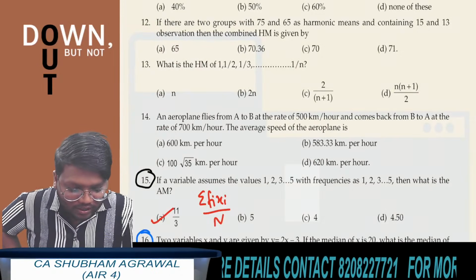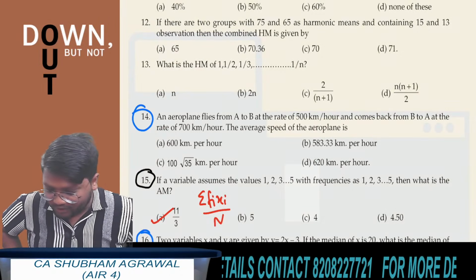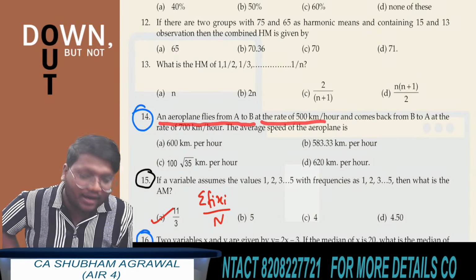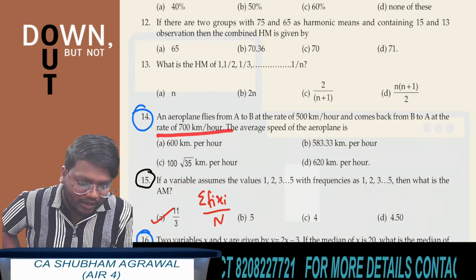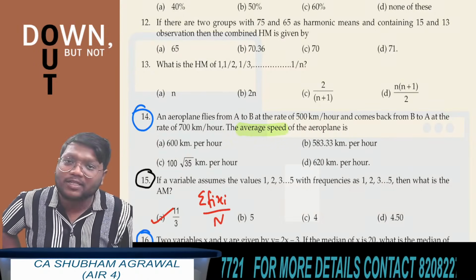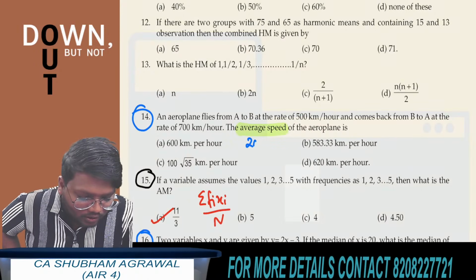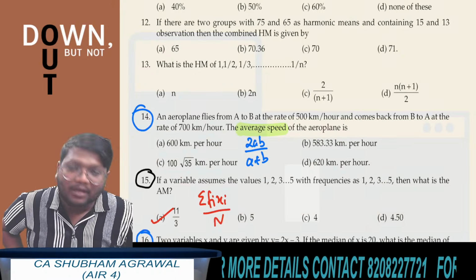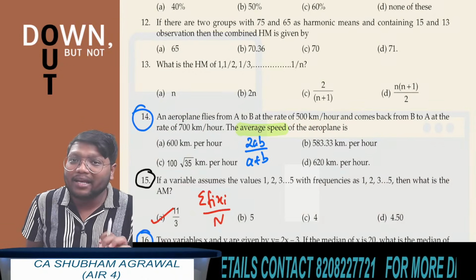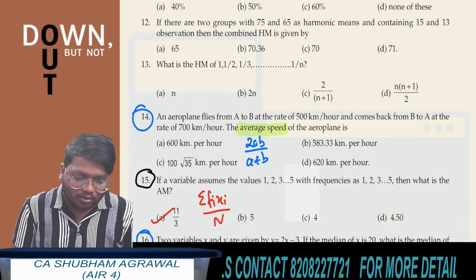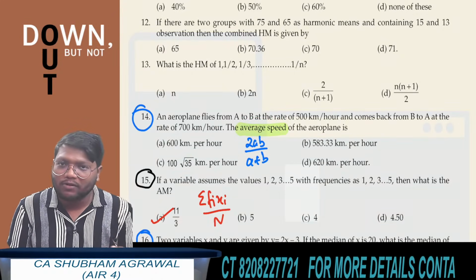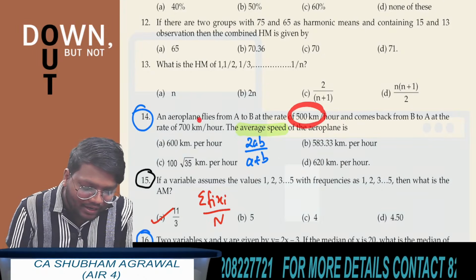I am taking that question from set B, and this question has been asked many times in the exam. Question number 14. An aeroplane flies from A to B at the rate of 500 km per hour and comes back from B to A at the rate of 700 km per hour. You have to find average speed. Whenever you see this wording, average speed, it means you have to use 2ab upon a plus b. Basically, you have to find the harmonic mean of 500 and 700. Don't find the arithmetic mean of 500 and 700, it will give you a wrong answer.